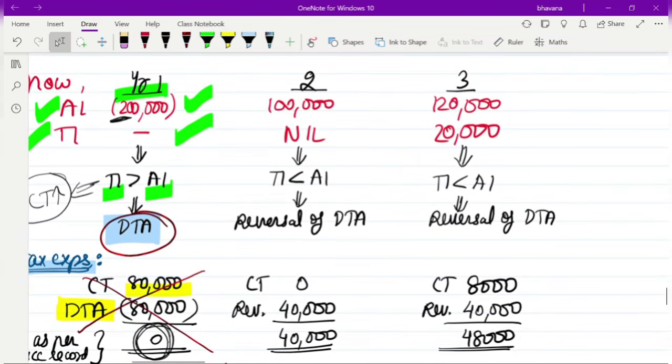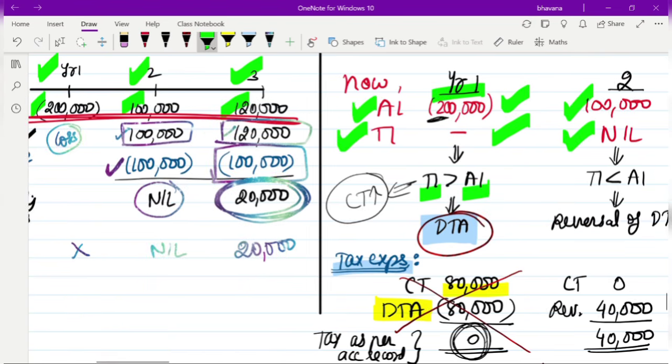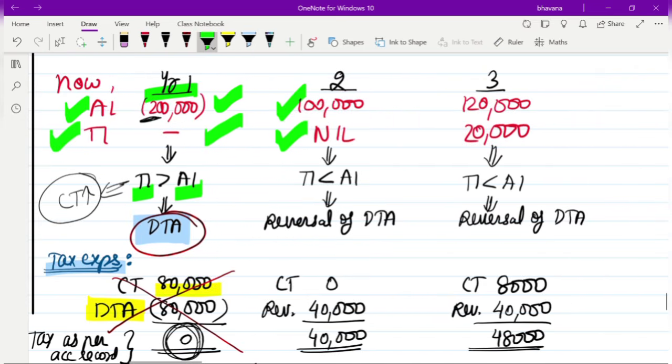Okay. So in year 2 again, what happens? You have an accounting income of 1 lakh rupees, whereas taxable income is nil. So here taxable income is less than accounting income. So if taxable income is less than accounting income, today you will pay less tax, so in the future you will have to pay more tax. That would be an obligation, so you would create a DTL. But because we have already created a DTA, instead of creating a DTL, we are going to reverse this DTA itself.